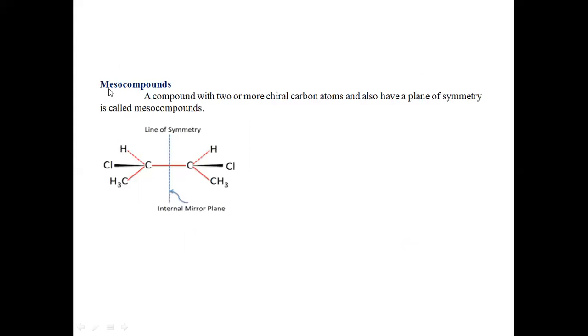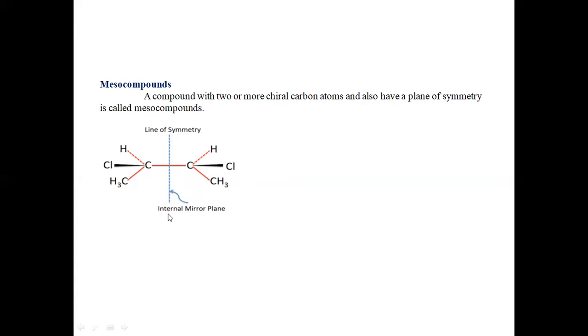And the last one we have is the meso compounds. A compound with two or more chiral carbon atoms and also a plane of symmetry is called a meso compound. See here, first we need to know what a plane of symmetry is. Plane of symmetry means if you fold the compound exactly at the center, you will get two similar equal halves. That we call a plane of symmetry.